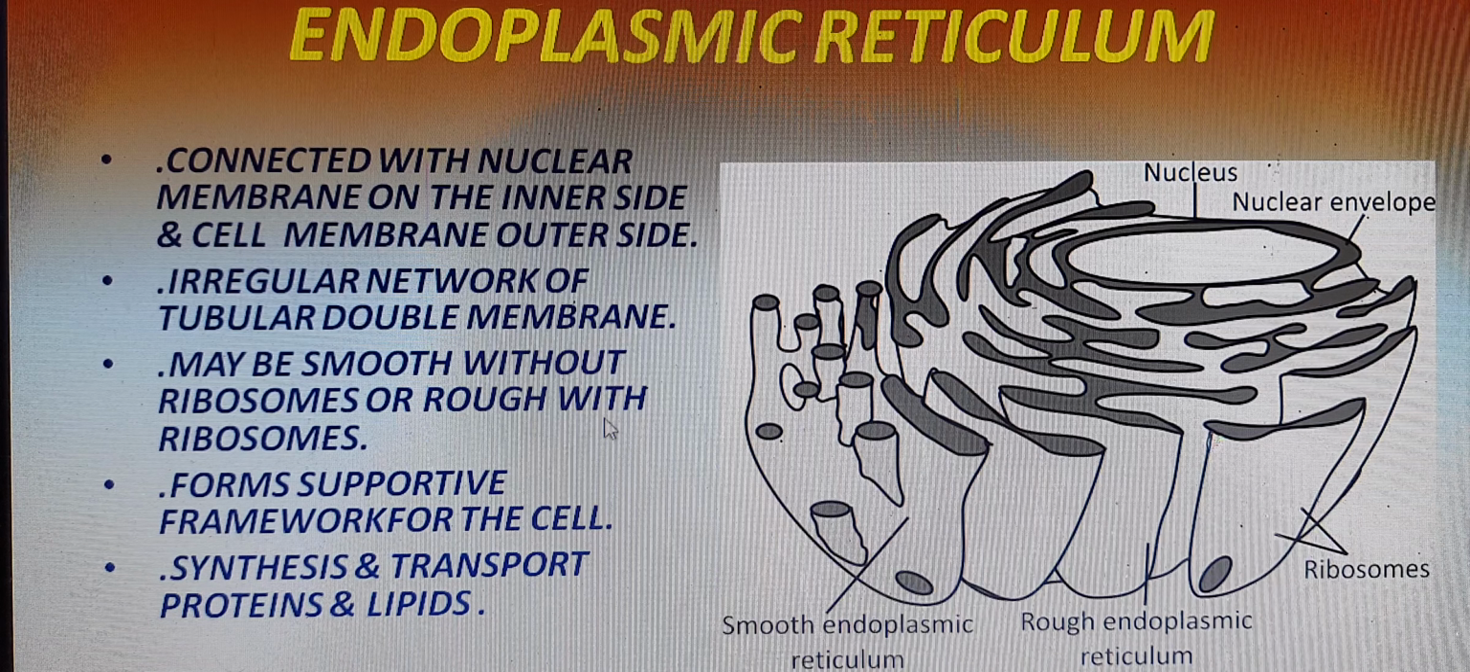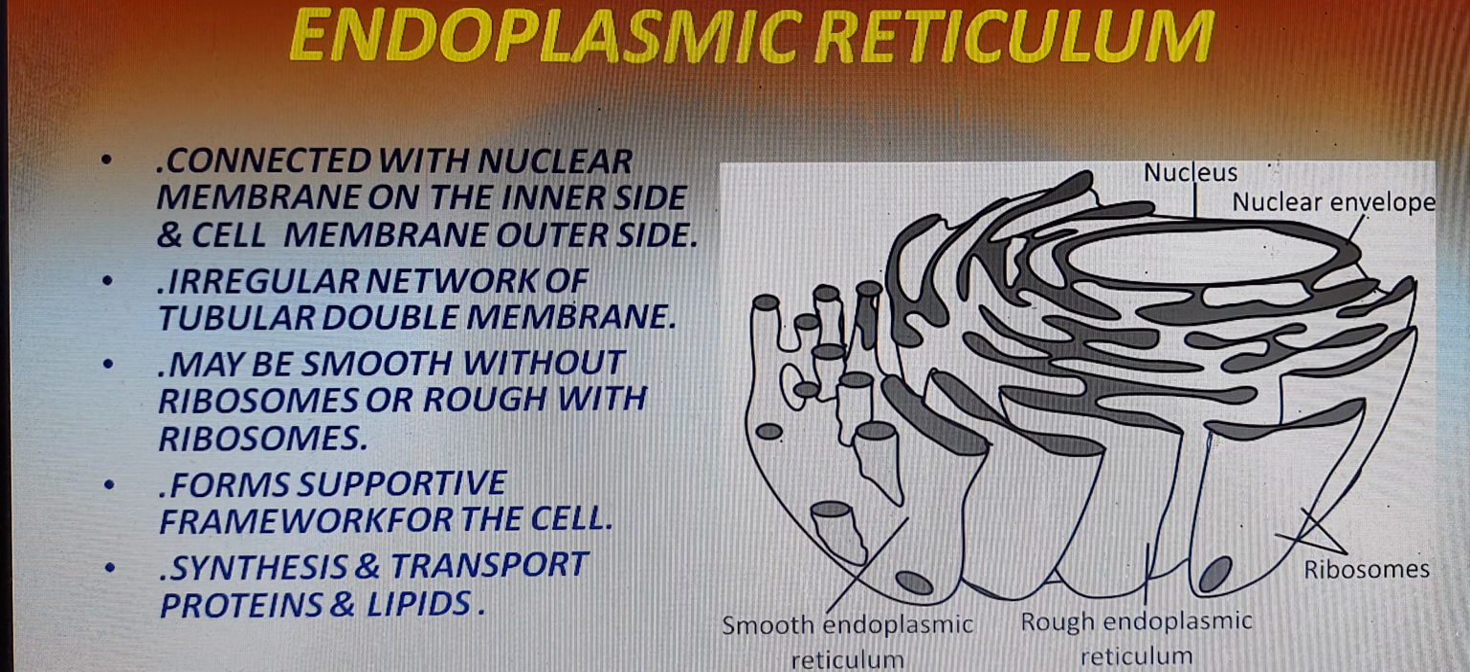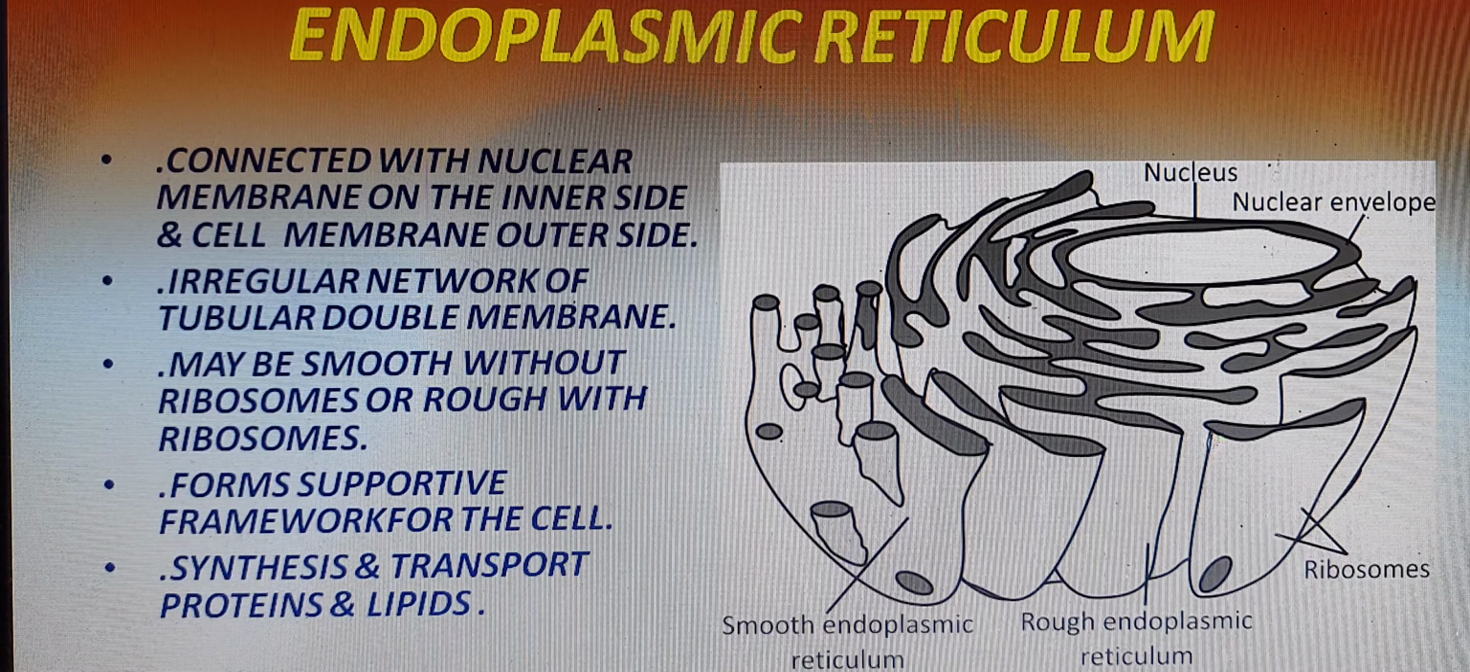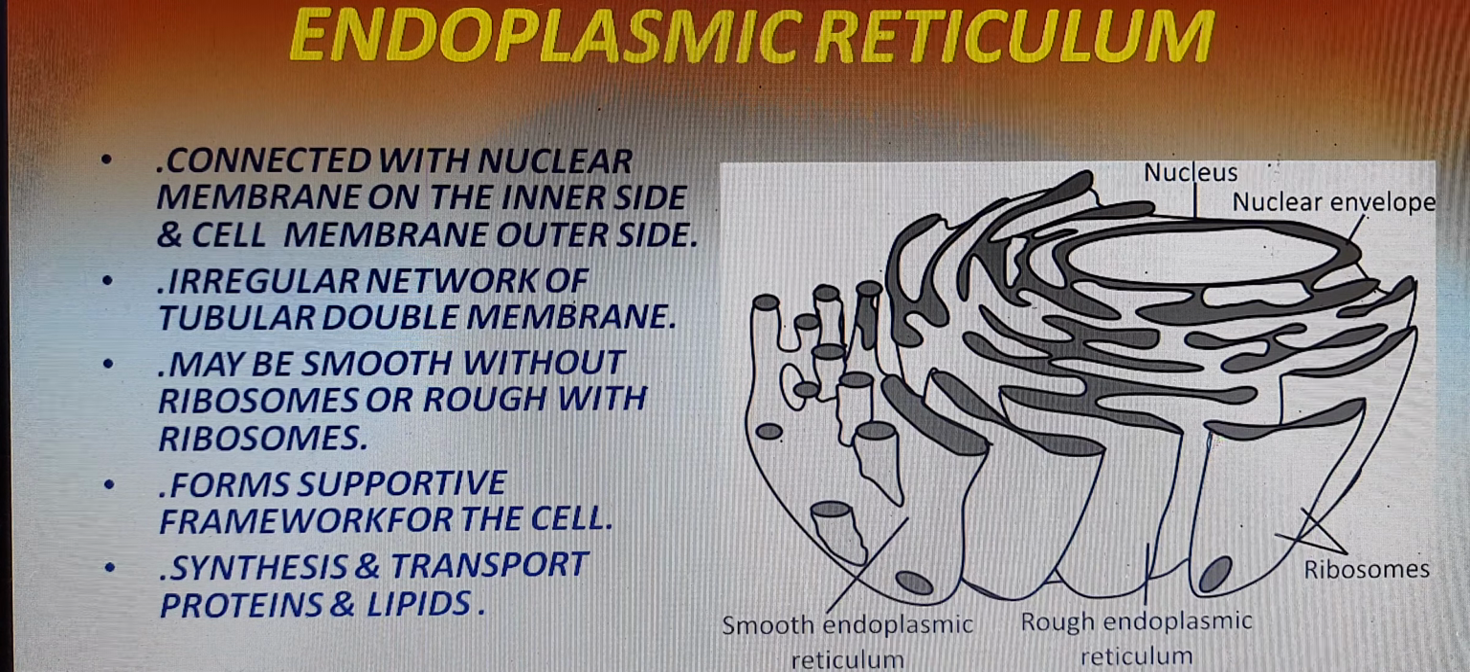Whenever the endoplasmic reticulum is with ribosomes, it is rough endoplasmic reticulum, but whenever it is without ribosomes, it is smooth endoplasmic reticulum. The basic role of the endoplasmic reticulum is that it acts as a supportive framework for the cell. It helps in synthesis and transport of protein and lipid, right? It is found in both animal cells and plant cells.